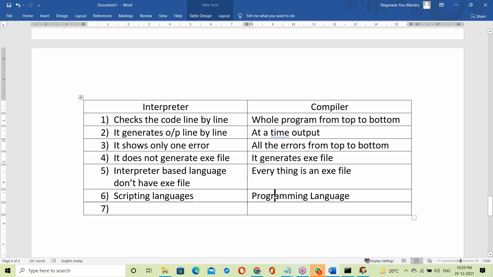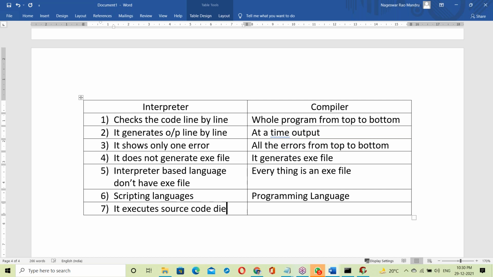Scripting means it can be modified anytime, but programming cannot be modified because it's an exe. How can you modify an exe file? You cannot modify an exe file. Scripting means anytime you can modify. Next, one more difference here: interpreter based languages execute source code directly.